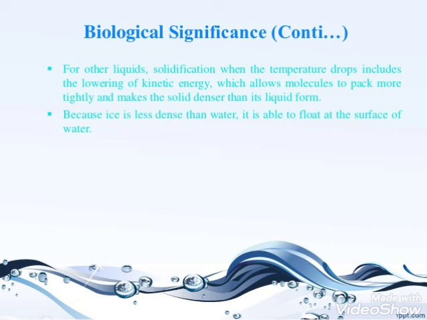For other liquids, when the temperature drops, it lowers the kinetic energy, which allows molecules to pack more tightly, so the solid is denser than the liquid form. But that is not the case with water.